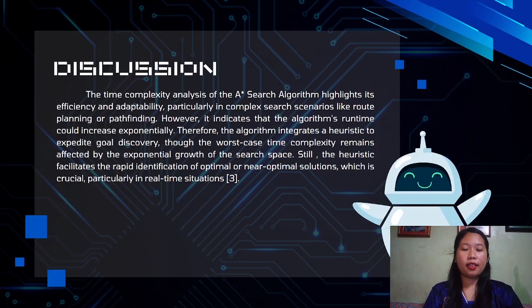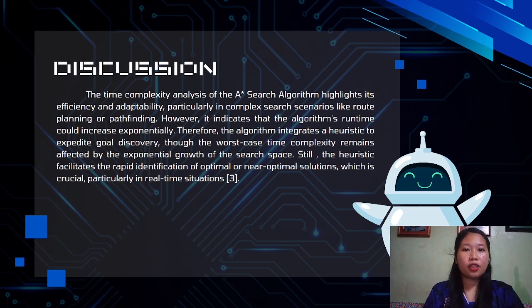It is explained that the A-star search algorithm is efficient and adaptable, making it suitable for complex tasks like route planning or pathfinding. It uses a heuristic to speed up the search for the goal, helping to find optimal or near optimal solutions quickly, which is especially important in real-time situations.